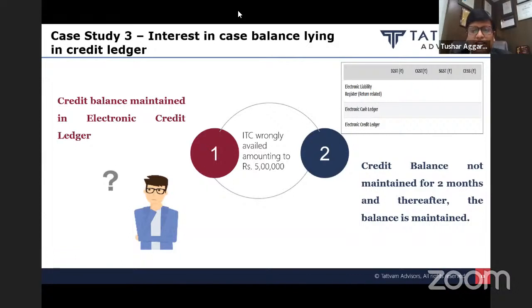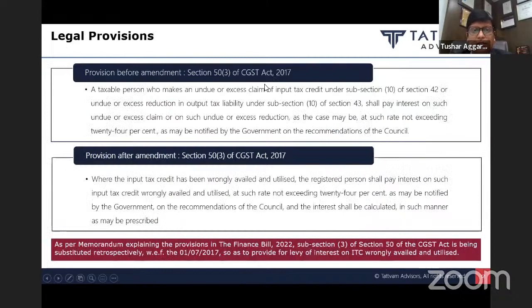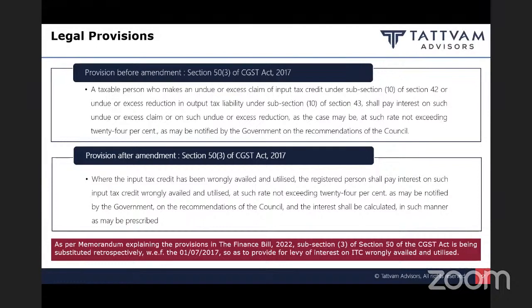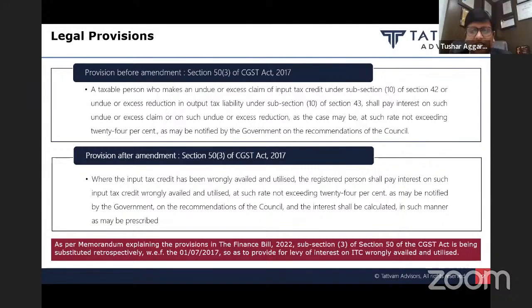In that situation, let us now see what section 50 subsection 3 says. So the third situation which we are discussing: wrong ITC availed, not utilized, 5 lakh rupees of ITC, and my balance is of 5 lakh rupees, which is being maintained till now. Section 50 subsection 3 has been substituted and it has been given retrospective impact from 1st July 2017. And what does this section 50 subsection 3 say?